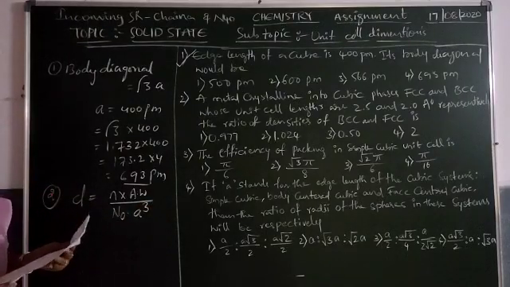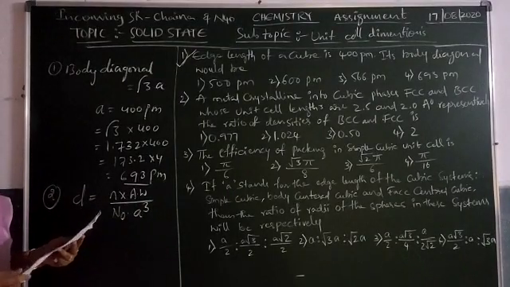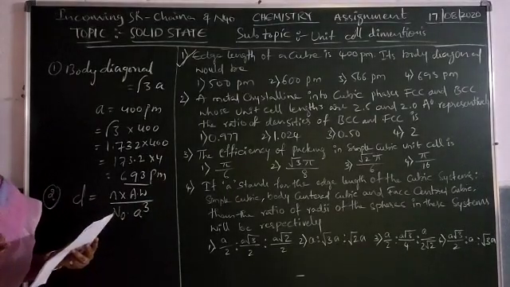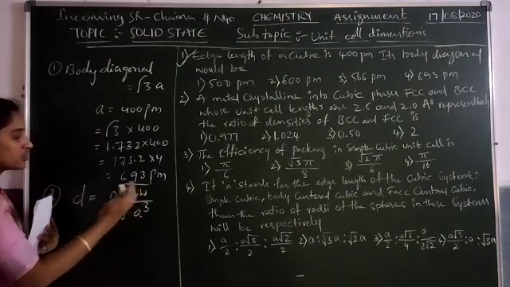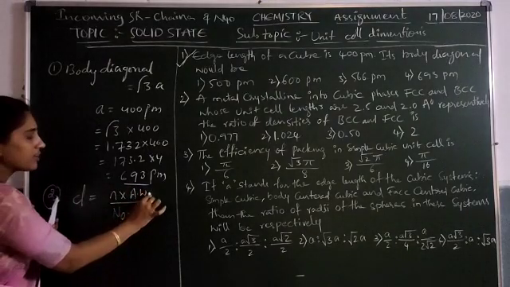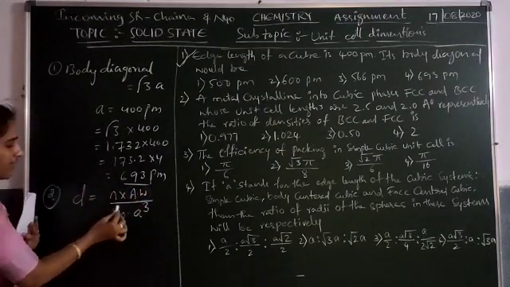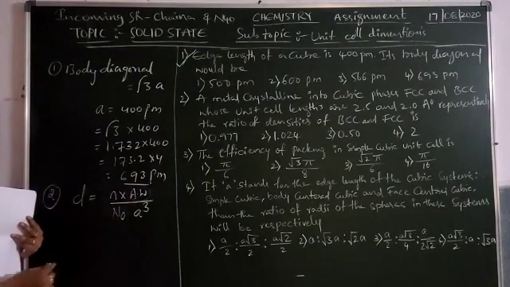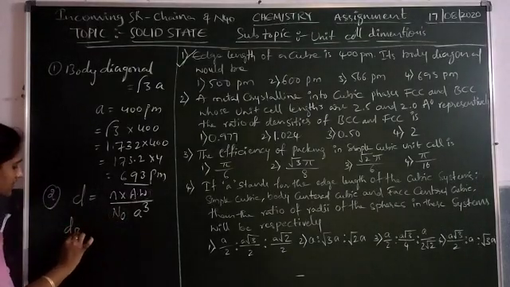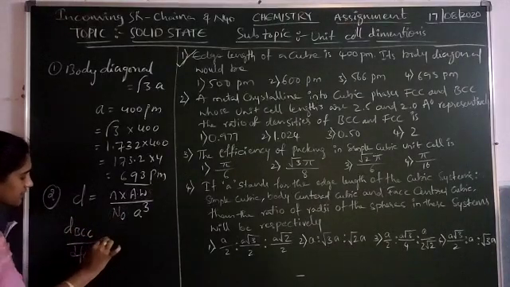Here they ask the density ratio of BCC and FCC. Both BCC and FCC are crystallized with the same metal. That's why the atomic weight in both crystals, FCC and BCC, is the same, so atomic weight cancels out. And then the Avogadro number constant is the same value, so this also cancels out. Then take the ratio between BCC and FCC densities.